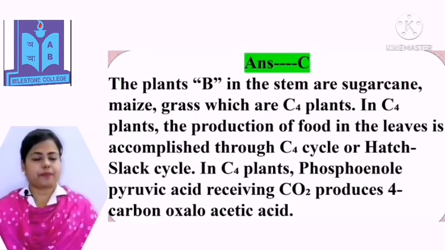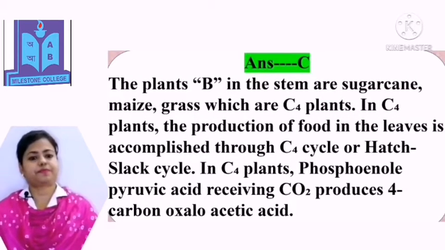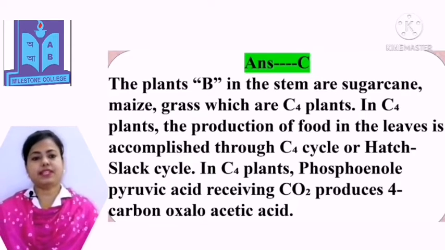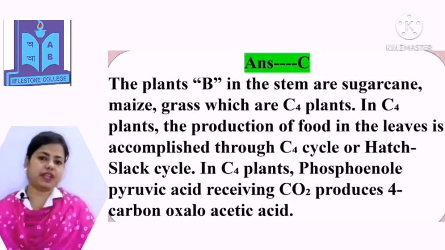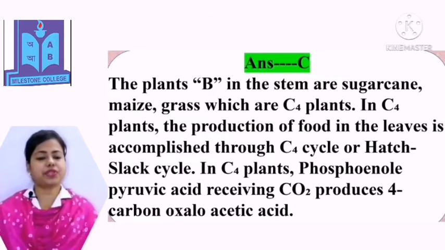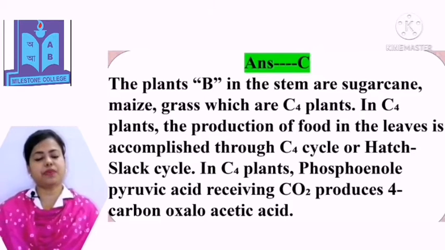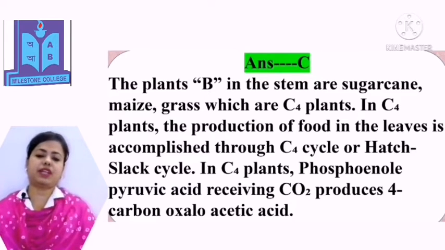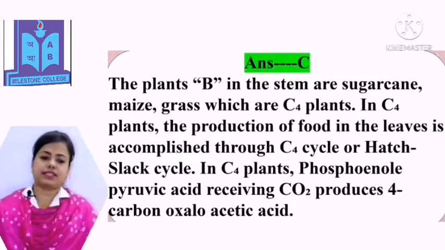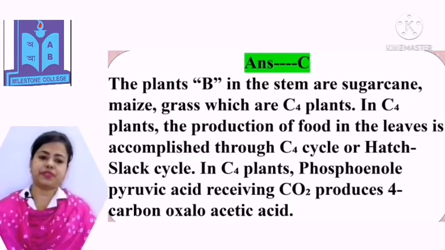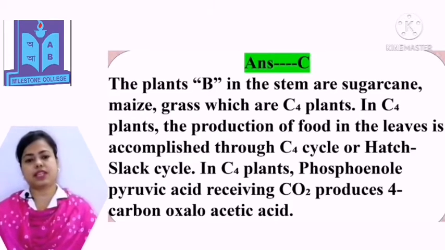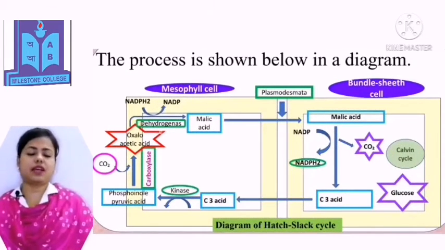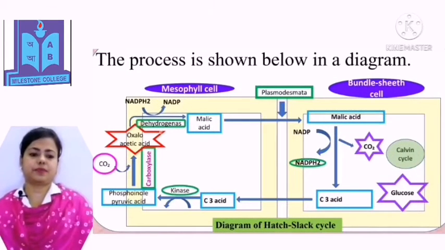Answer number C. From the stem 1, the plants B in the stem are sugarcane, maize, grass, which are C4 plants. In C4 plants, the production of food in the leaves is accomplished through C4 cycle or Hatch-Slack cycle. In C4 plants, phosphoenol pyruvic acid receives carbon dioxide and produces 4-carbon oxaloacetic acid. In this slide, you can see the diagram of the Hatch-Slack cycle.